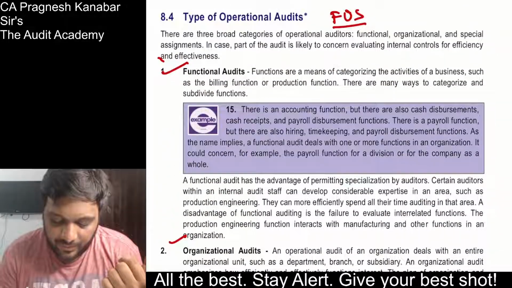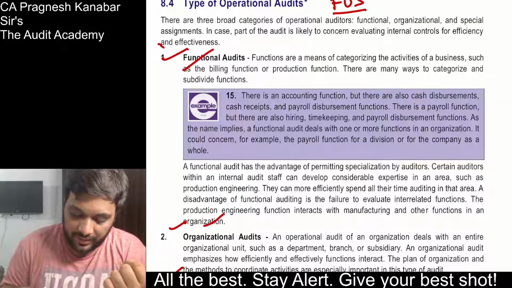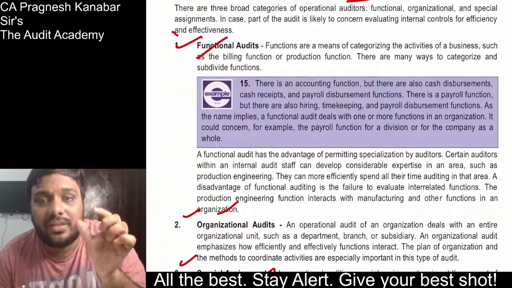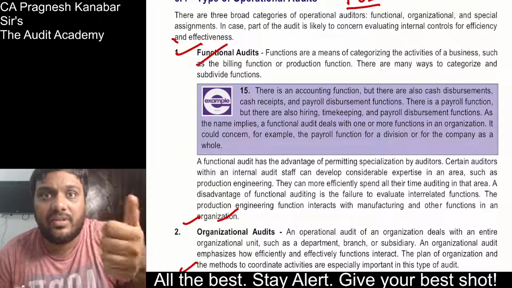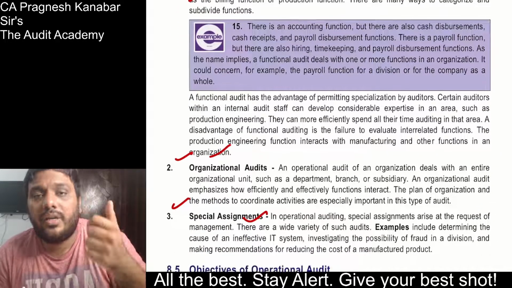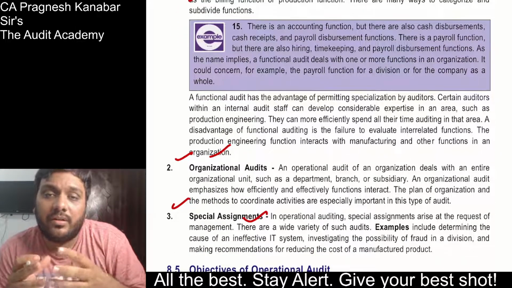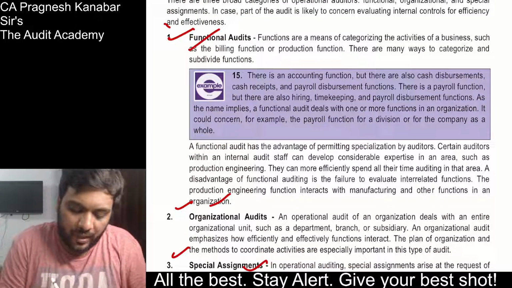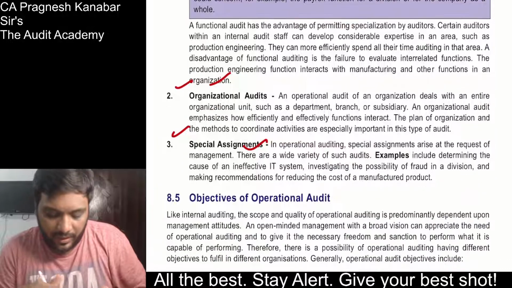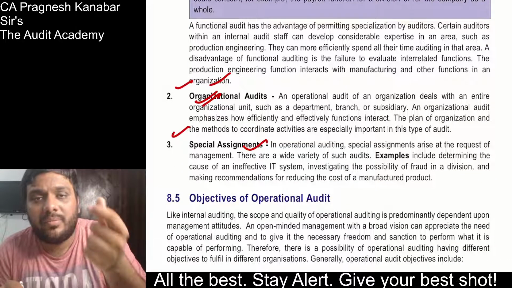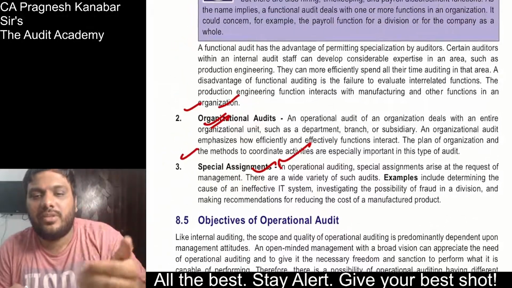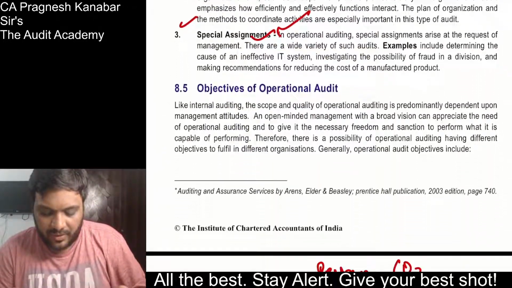All right. Types of operation audit. You have functional audit, organizational audit, and special assignments. Functional audit is when I ask my operation auditor to audit a particular function or activity, like the production function or billing function. Organizational audit is when I ask him to audit operations of a particular branch, so all operations of a branch. So this is one single operation, and then over here, all operations of a particular unit, branch, or subsidiary. Special assignments are other sundry assignments that I will be giving them. So functional, organizational, and special assignments.